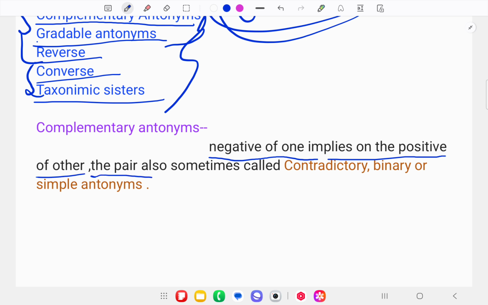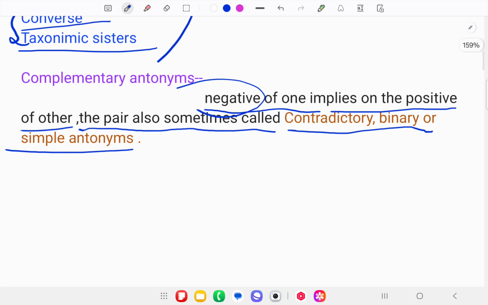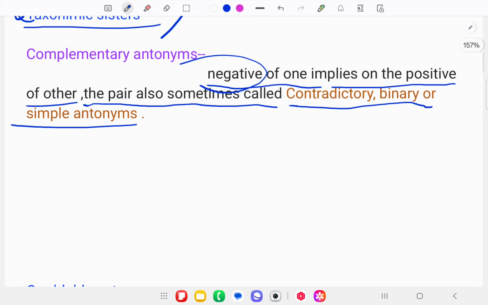The pair is also sometimes called contradictory, binary or simple antonyms. Here, the negative of one implies the positive of the other. If I say go, and you say come, then this is the negative of one implying the positive of the other.